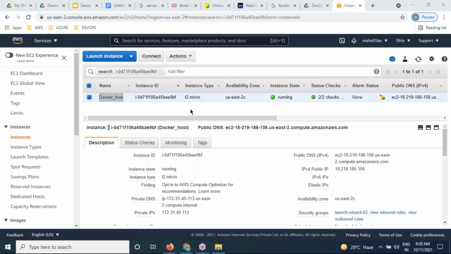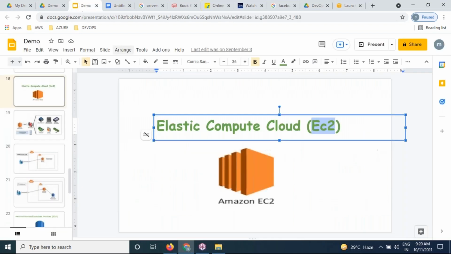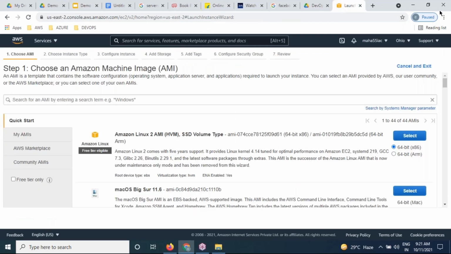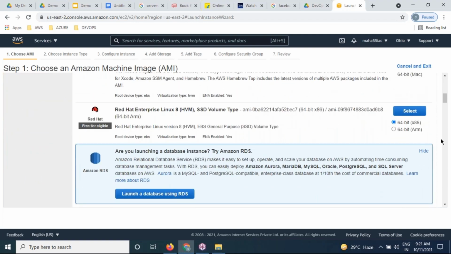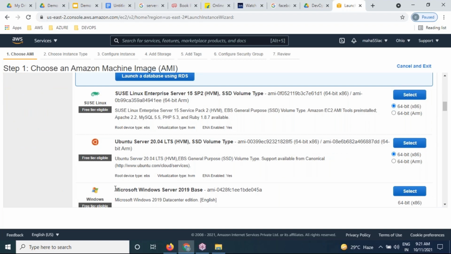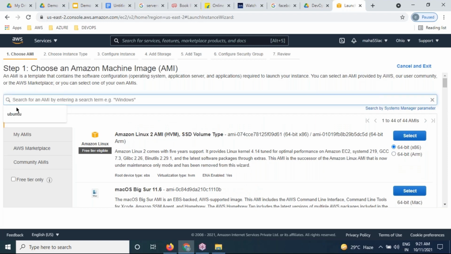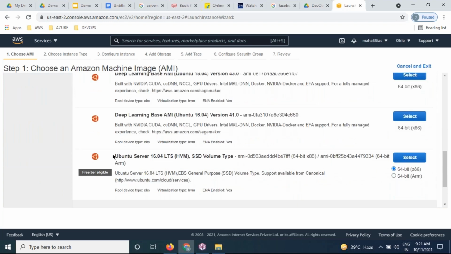How exactly can we create a server? Please choose instance, launch instance. We can choose any operating system, either Windows, Linux, Mac, Red Hat, anything. But let me choose Ubuntu for today. Let us filter the Ubuntu Linux operating system. The Ubuntu Server 16 Linux machine I'm going to be launching.